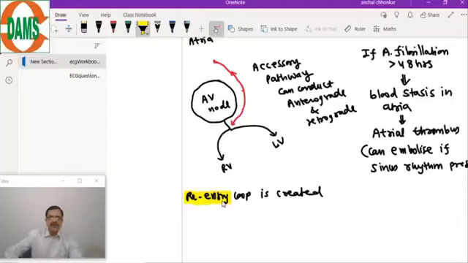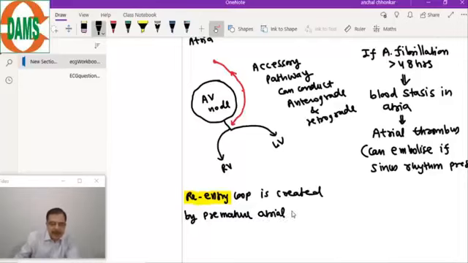This re-entry loop is usually created by a premature atrial ectopic before the next SA node impulse.